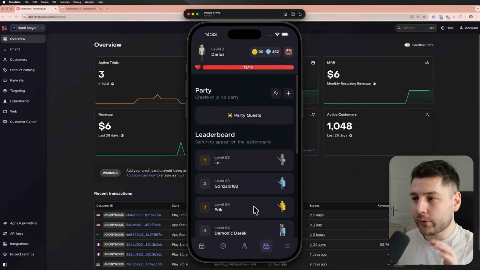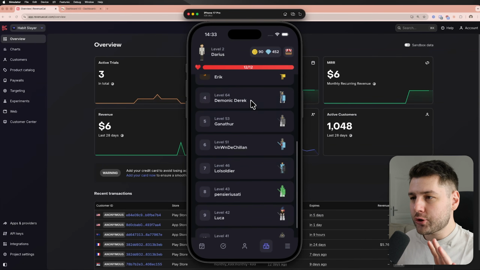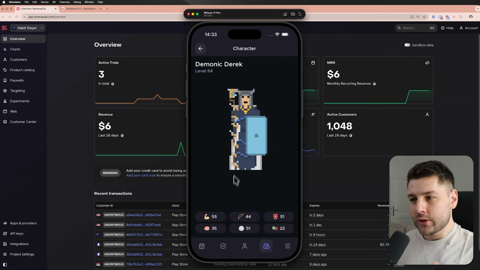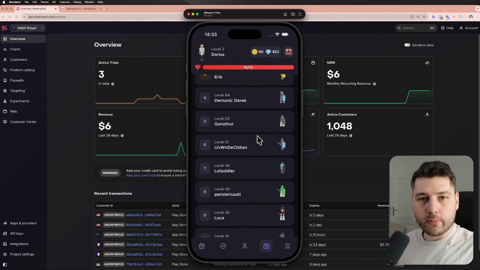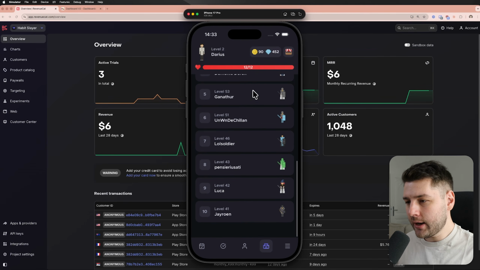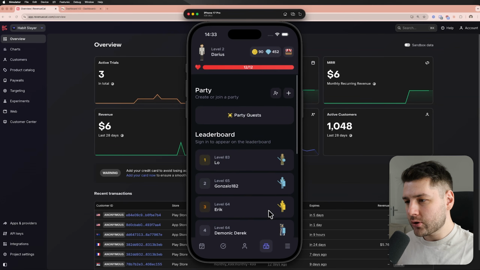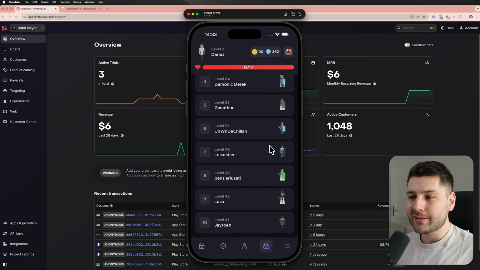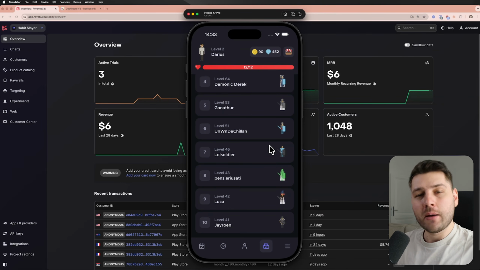So even though I have only one subscriber over here, I can show you this user, Demonic Derek over here. This is a cosmetic over here. So he bought this with diamonds that he probably got from the beginner objectives and so on. And I believe there was another one, but it's no longer here, that had the flaming sword. So users do like the cosmetics, but unfortunately not enough to actually pay real money for them.